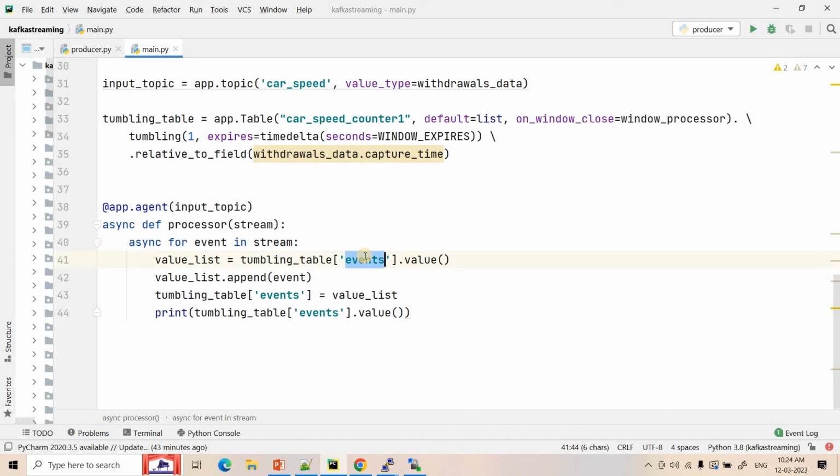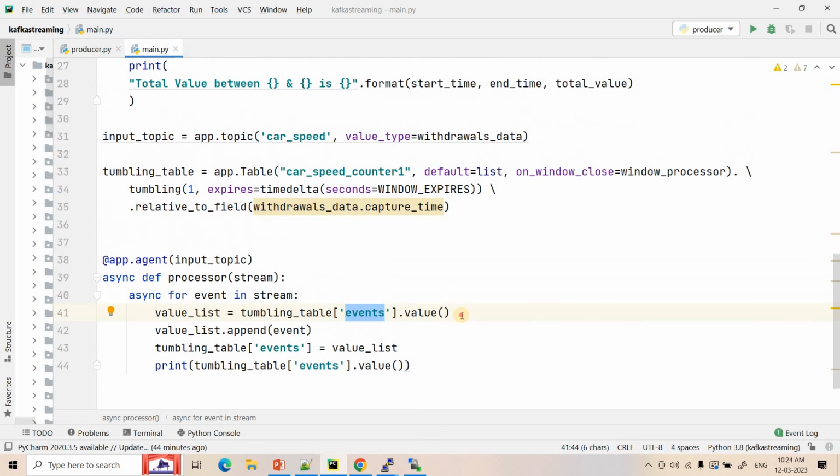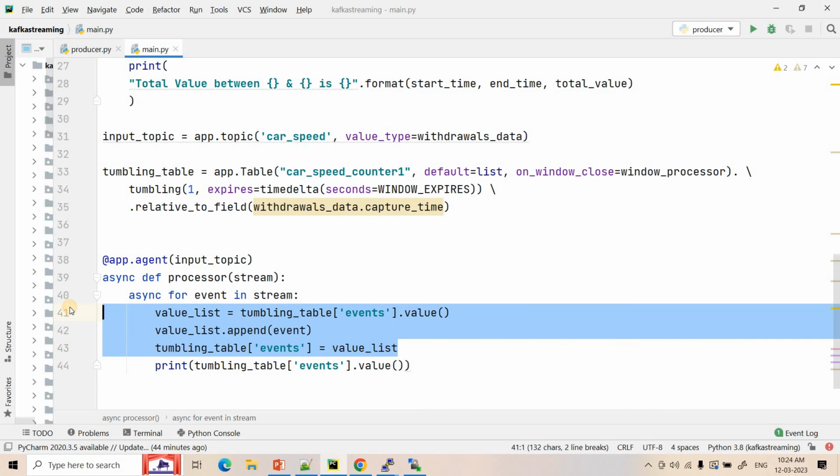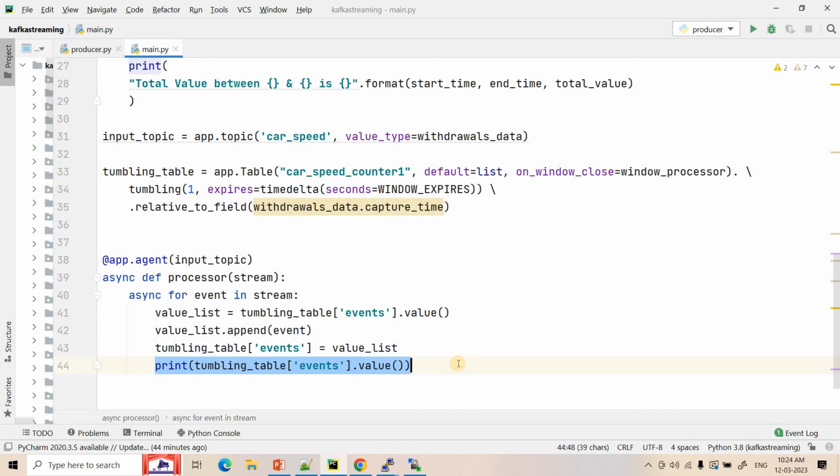First, suppose in the tumbling table there is a key called event. Whatever value part is there for that event key, I am extracting in a value list. Initially it will be empty when it is the beginning. Then whatever event or message we have captured from the Kafka input topic, I am appending to this list, and then writing it back in the value part for that key in the tumbling table. So continuously reading and overwriting by appending one element to the list. That's all. And then here we are printing the tumbling window.